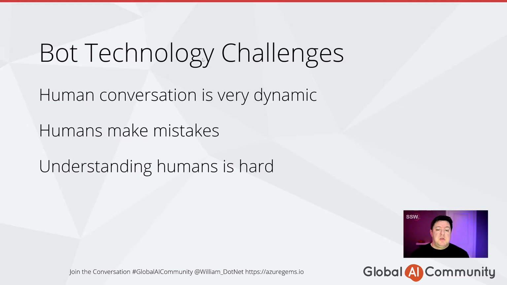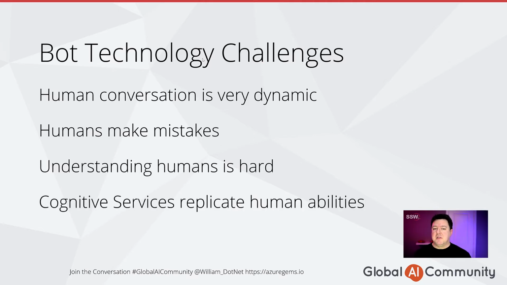And understanding humans is hard. That's why we argue with each other. We disagree on some things. But when it comes to dealing with bots, well, we don't want to give a bot a task and all of a sudden it starts arguing back and refuses to do it for no good reason. And we want to keep the system simple enough so that it can understand us clearly and go and do what we ask it to do. And this is where the cognitive services come into play.